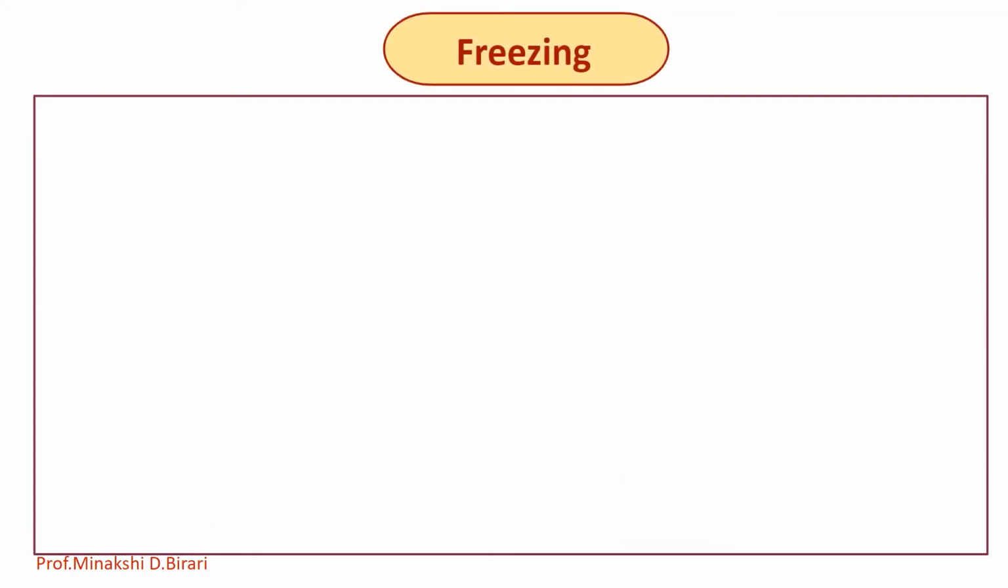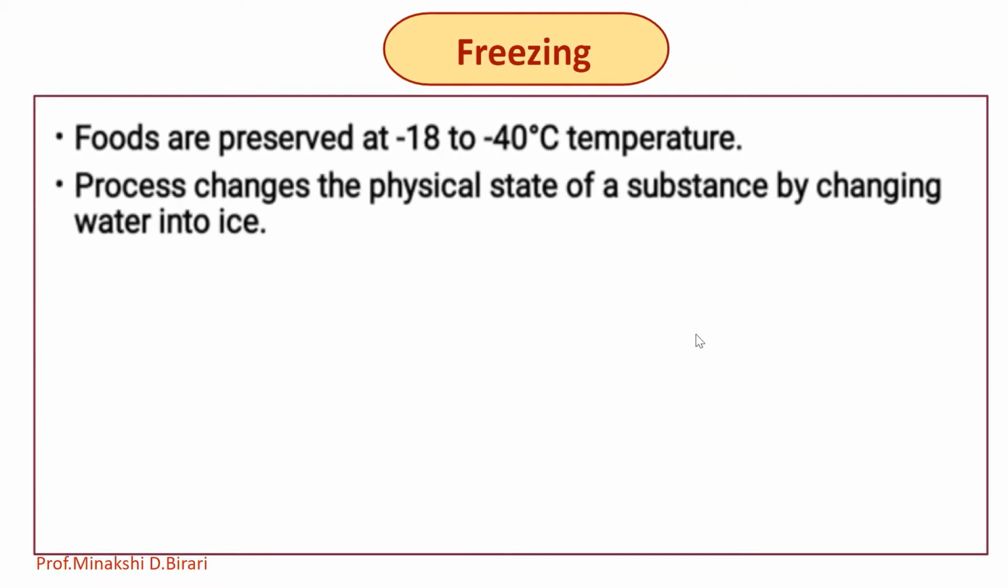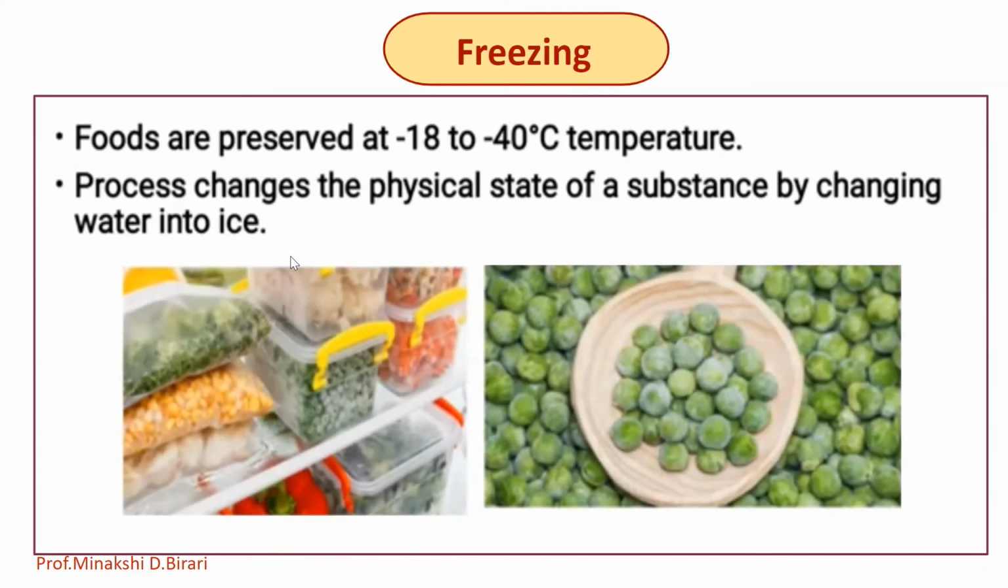Then freezing. It is used for preserving a very wide range of foods, including prepared foods that would not have required freezing in their unprepared state. So the foods are preserved at -18 to -40 degrees Celsius. The process changes the physical state of a substance by changing water into ice. If stored properly, frozen food can last for months.